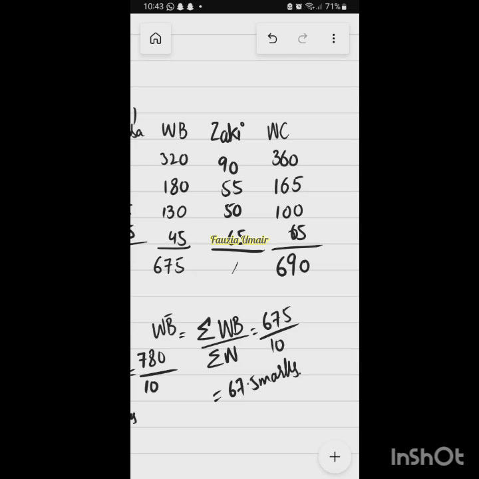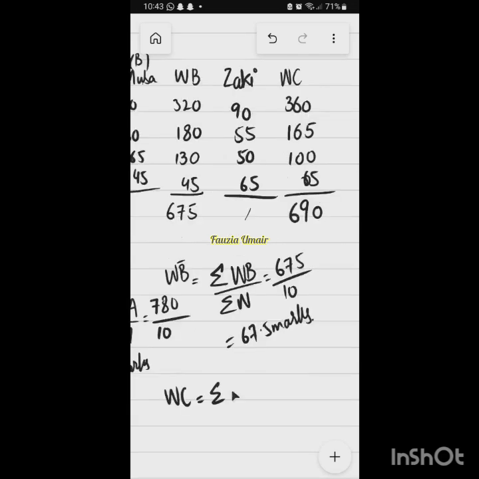Sigma means total, yes, sum. Sum of WC and sum of W. So sum of WC is 690 and sum of W, the total weights, is 10. So 69 marks. So the weighted arithmetic mean for Zaki is 69 marks, right? So this is the same pattern which we are doing.